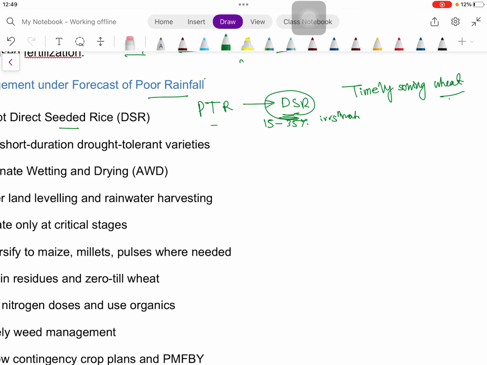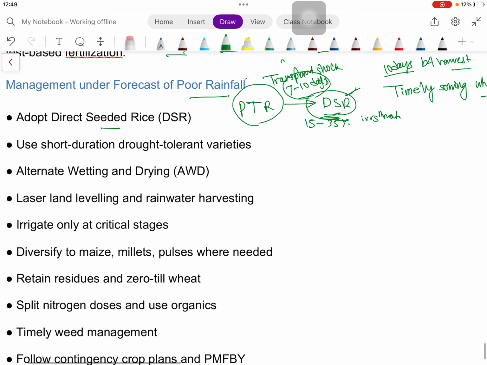Because whenever we are transplanting, the plant gets transplant shock, and it takes around 1 week to 10 days to overcome this transplant shock. That transplant shock is not present in DSR, so definitely we will get at least 10 days before we can harvest the rice crop. So we can timely sow the wheat crop.